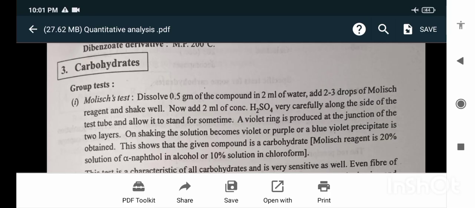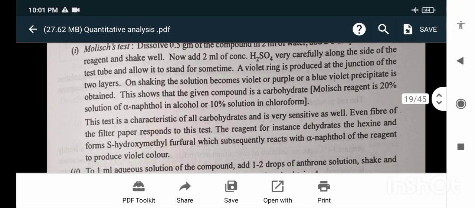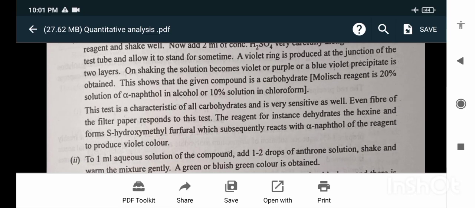This shows that the given compound is a carbohydrate. Molisch reagent is a 20% solution of alpha naphthol in alcohol or a 10% solution in chloroform. This test is characteristic of all carbohydrates and it is very sensitive as well. Even fibers of filter paper respond to this test. The reagent dehydrates a hexose and forms hydroxymethyl furfural, which subsequently reacts with alpha naphthol of the reagent to produce the violet color.